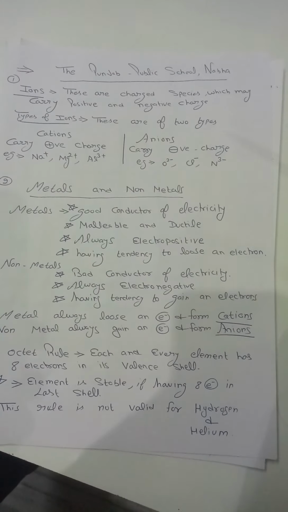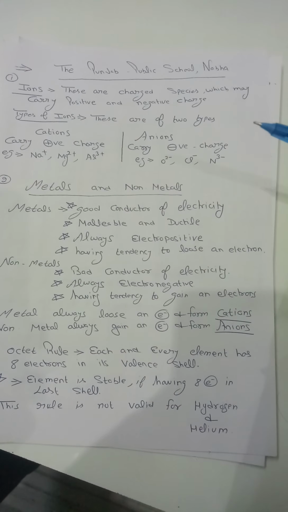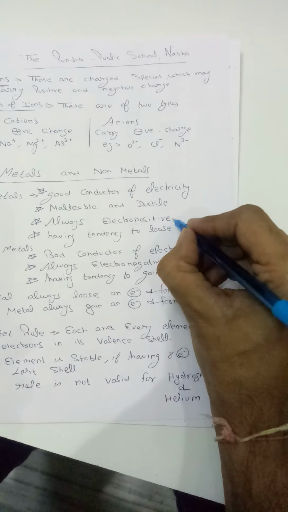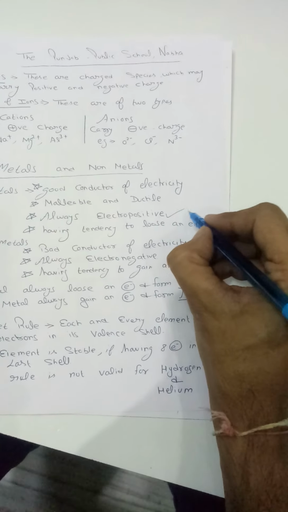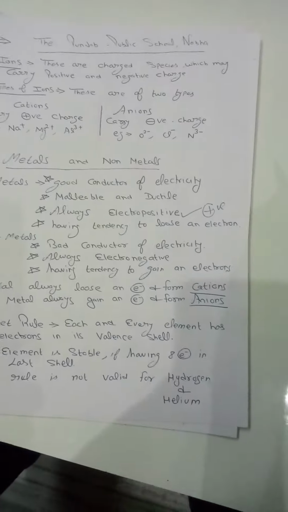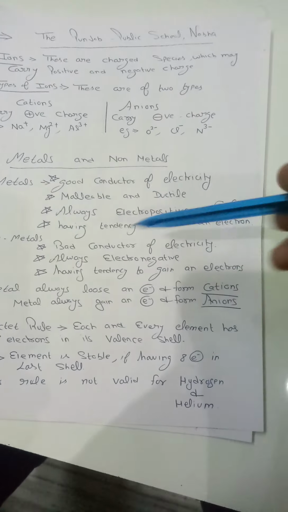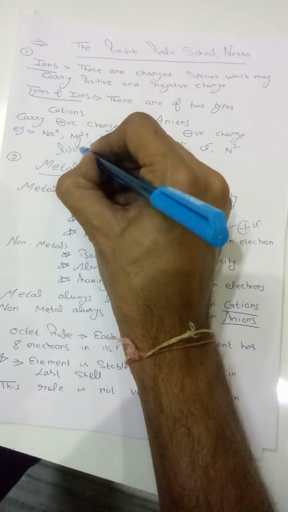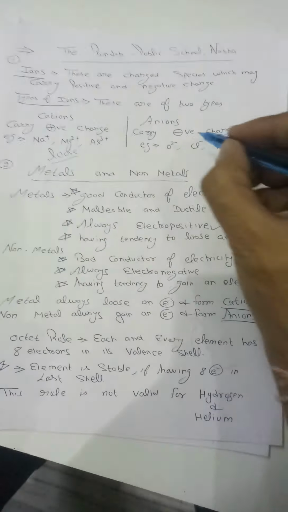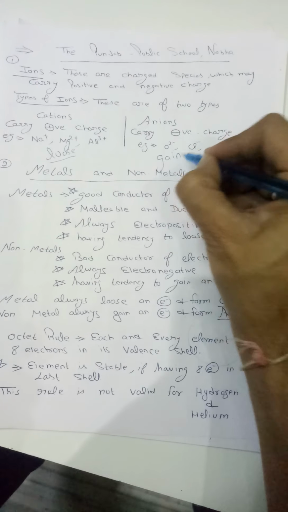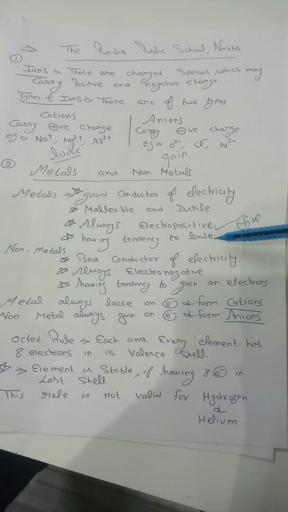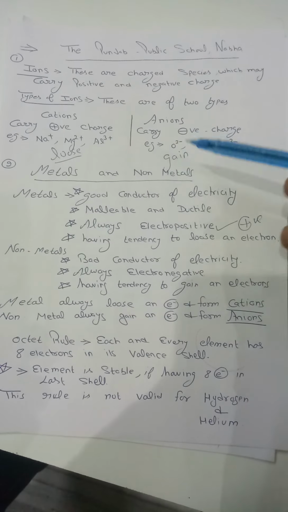Next is metals and non-metals. Metals are good conductors of electricity. Metals are malleable and ductile, and always electropositive. What does it mean, always electropositive? This means metals always carry a positive charge, because metals have a tendency to lose electrons. Cations are formed when an element loses electrons, and anions are formed when an element gains electrons. So metals have a tendency to lose, and that's why they act as cations.